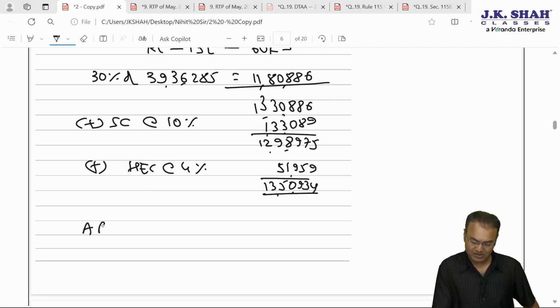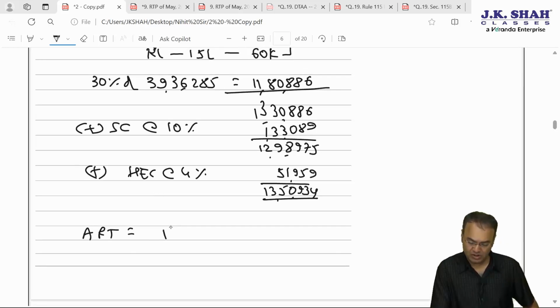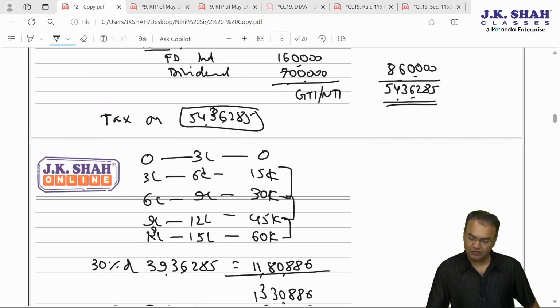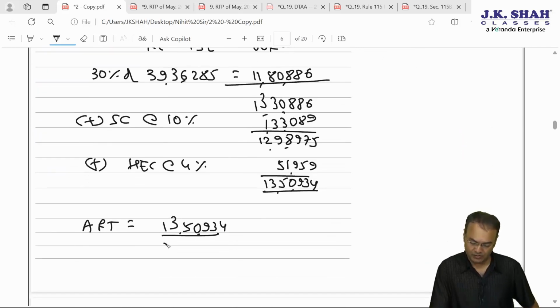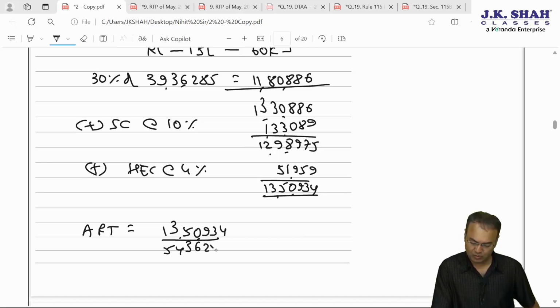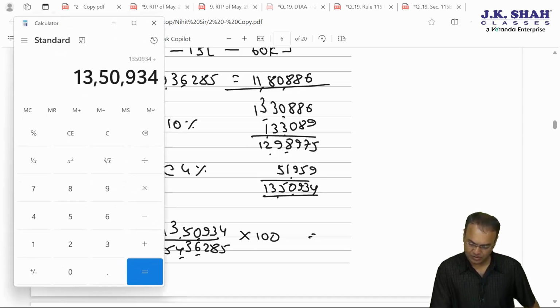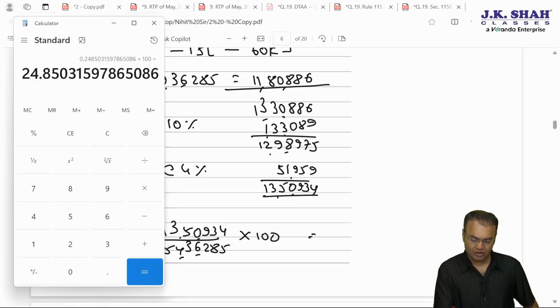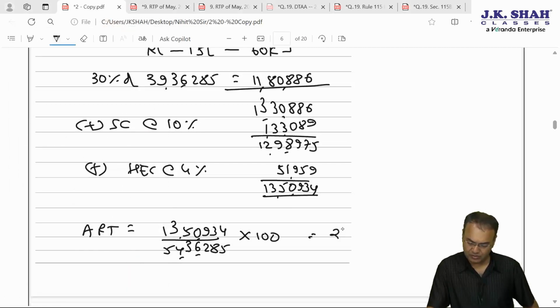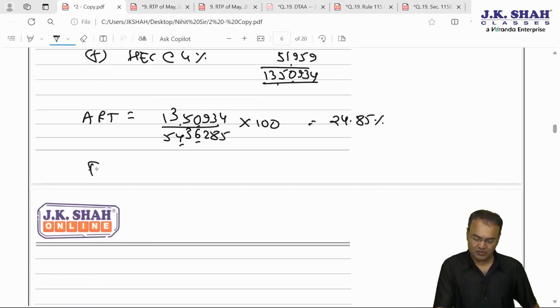Now the next step is average rate of tax. Average rate of tax would mean the tax divided by income. 13,50,934 divided by income, which is 54,36,285, into 100. Average rate of tax is 24.85.